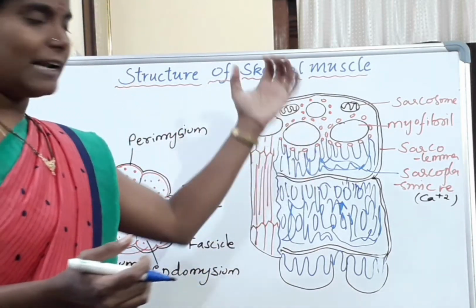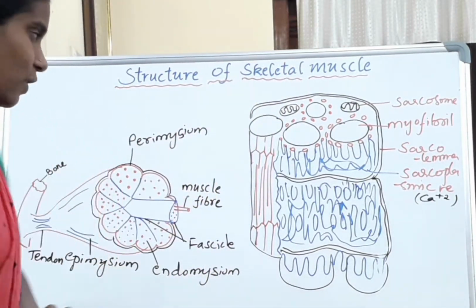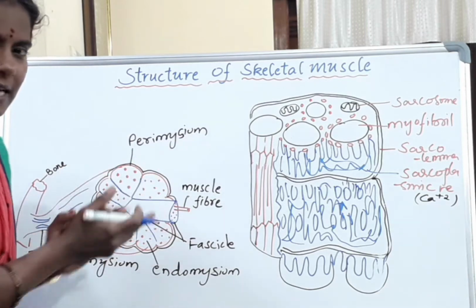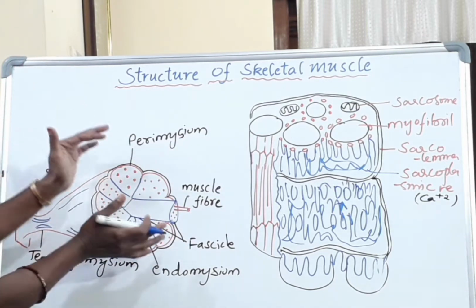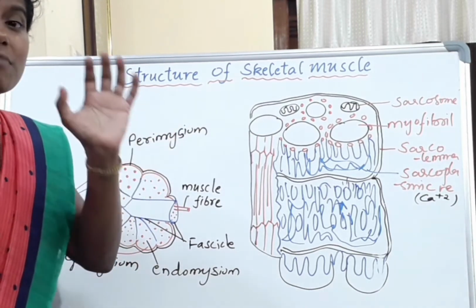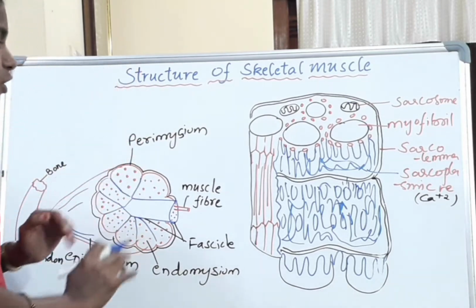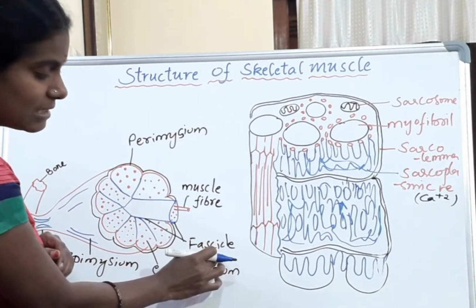Without delay, let us enter into the skeletal muscle concept. If we observe the skeletal muscle, it consists of a number of muscle bundles called fascicles.